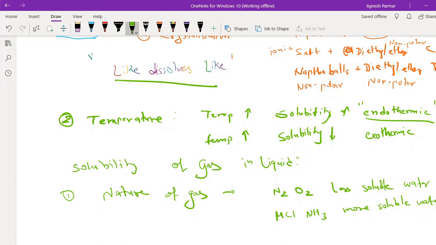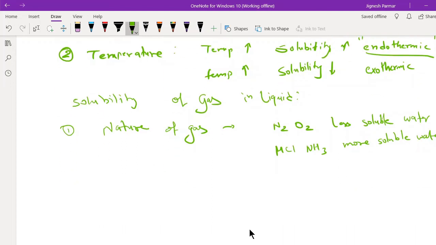Okay, the effect of temperature. Yes, the very important point in this case is again temperature. So what is that? The solubilities of most gases in water diminish with a rise in temperature. Here, see beta, temperature increases, dissolution of gas decreases, or let's say solubility decreases.